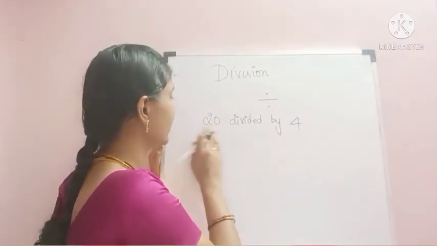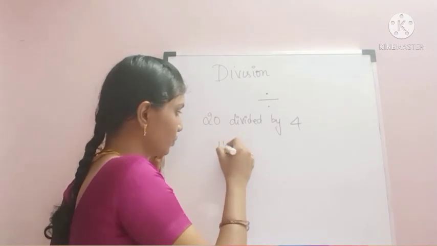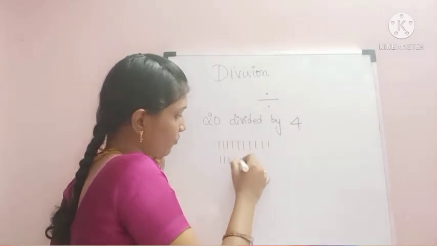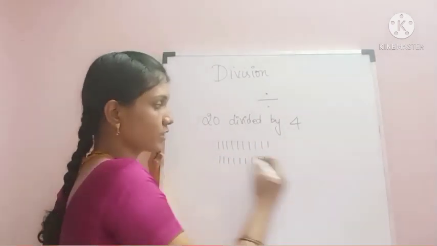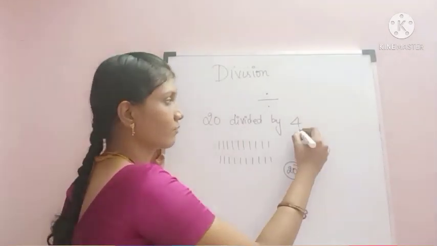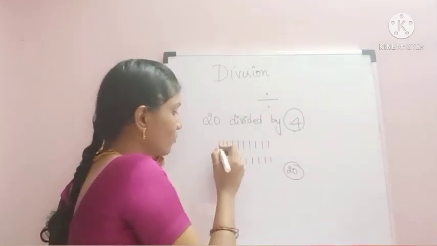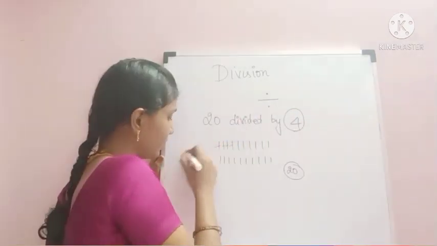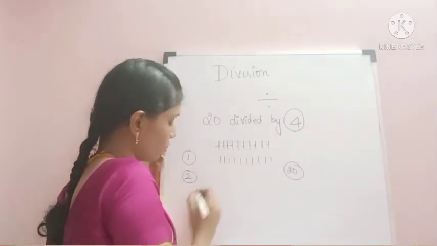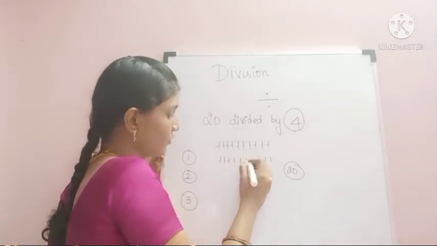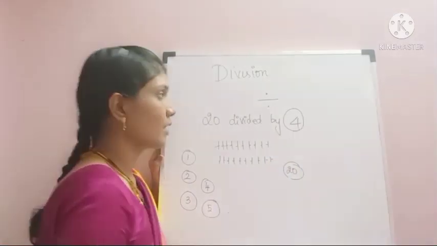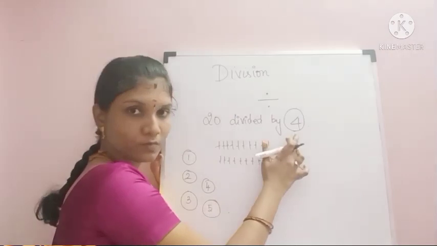See, I am representing the 20 in terms of bars. 1, 2, 3, 4, 5, 6, 7, 8, 9, 10. See, totally 20 lines are there. We have to divide by 4. 1, 2, 3, 4. That is 1. 1, 2, 3, 4. That is 2. 1, 2, 3, 4. That is 3. 1, 2, 3, 4. That is 4. See, I have split 20 in groups of 4.